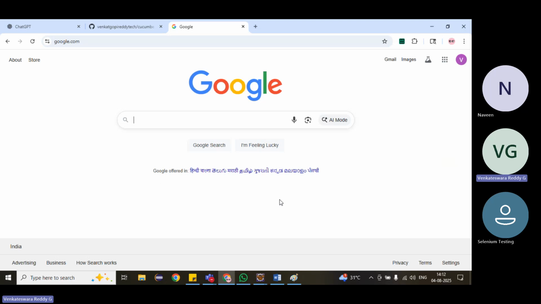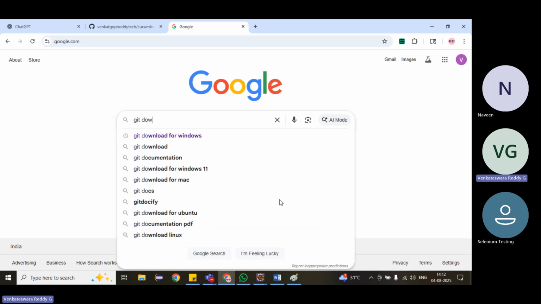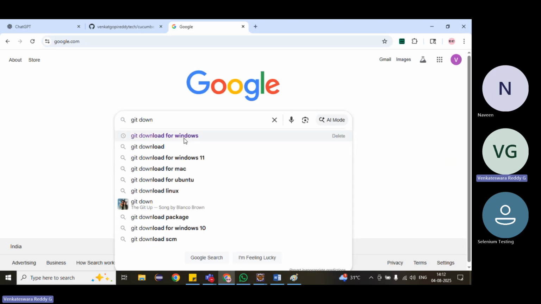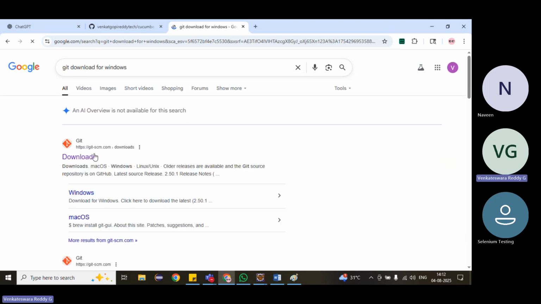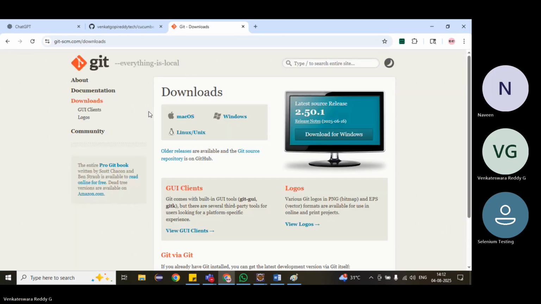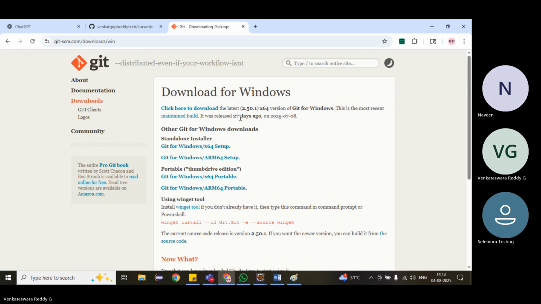We have to download it. We can go to Git download for Windows. Whatever you are using, Windows or Mac, you can download it. Either Windows, Mac OS or Linux, whichever you want, we can select. We are working with Windows, so just click on Windows.